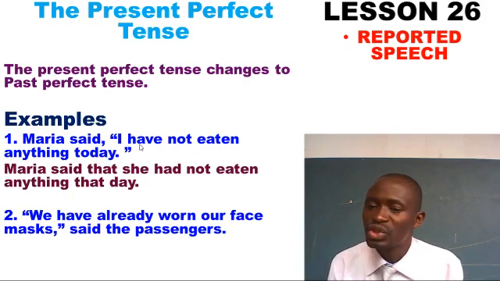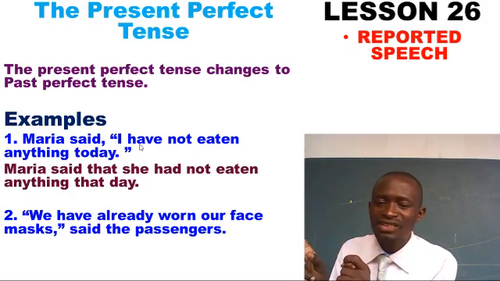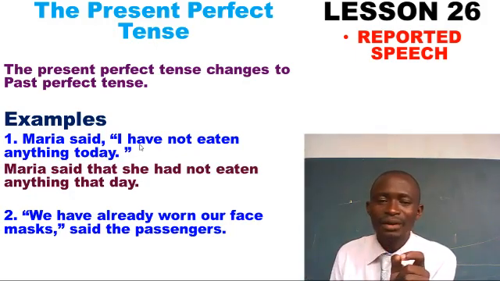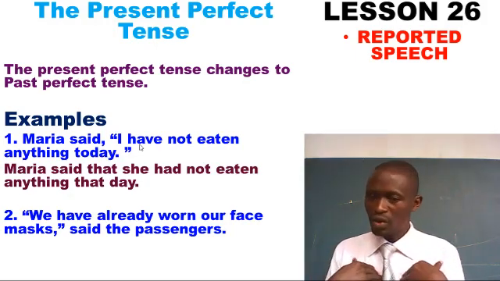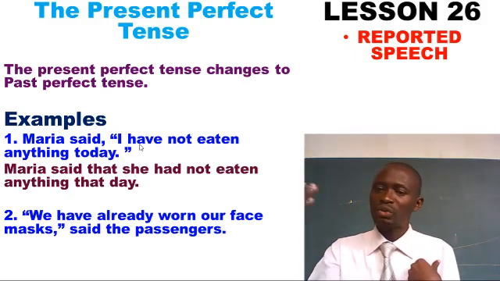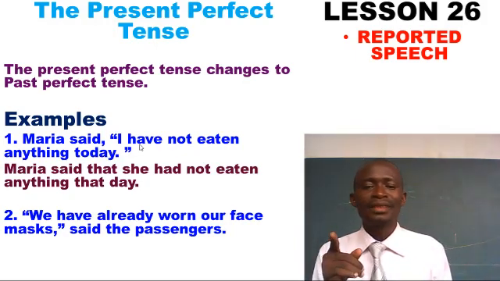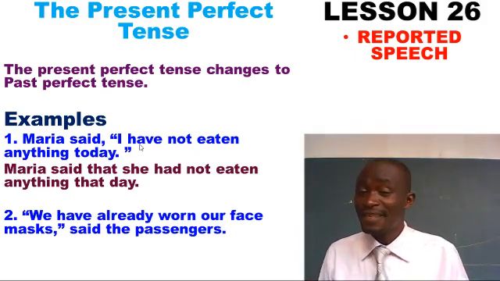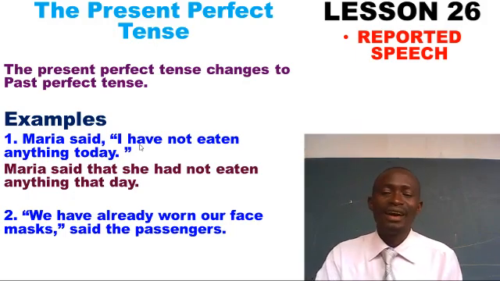Can we change this to reported speech or indirect speech? Following that guideline, present perfect changes to past perfect. In this case, it is clear. Look at the helping verb, have. That proves it to be present, and so we shall say, the passengers said that they, since we were reporting, are not the passengers, we're reporting on behalf of these people. So we shall say, the passengers said that they had already worn their face masks. As simple as that, dear candidates.